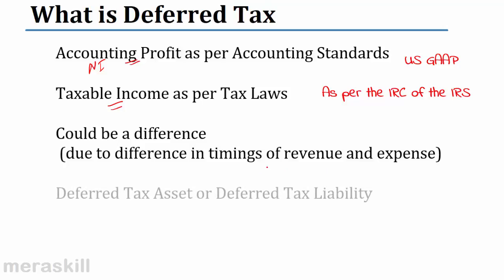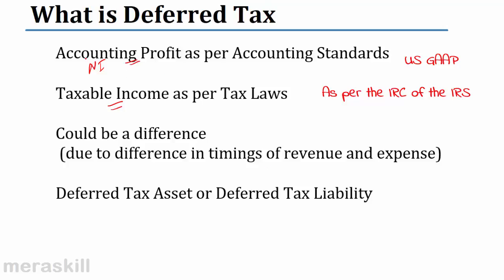So what happens? We get either a deferred tax asset or a deferred tax liability. Followed? So the deferred tax asset or liability, when do you get an asset, when do you get a liability, we'll come to briefly. Just try and understand.